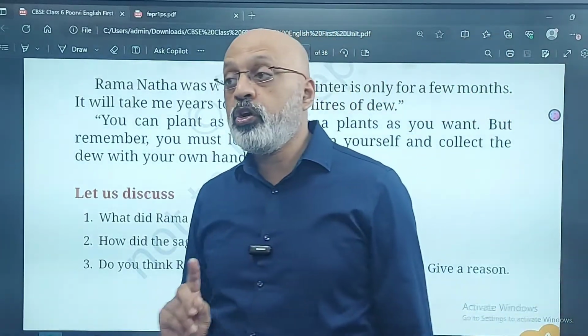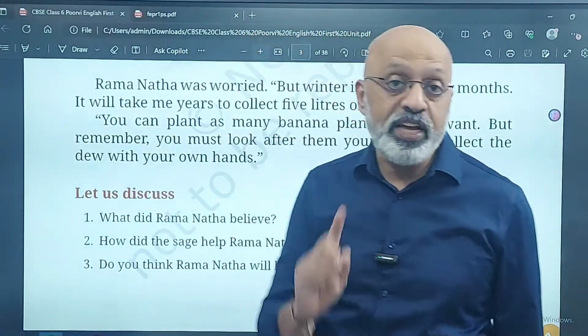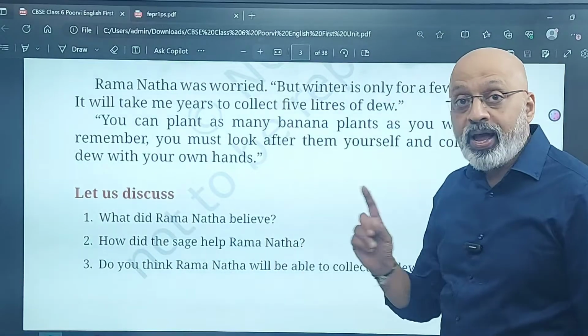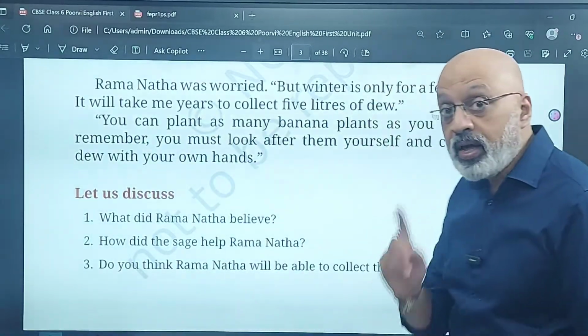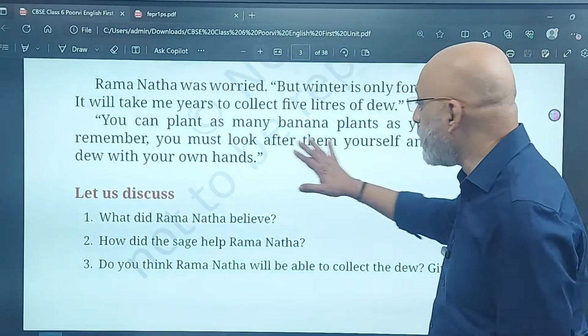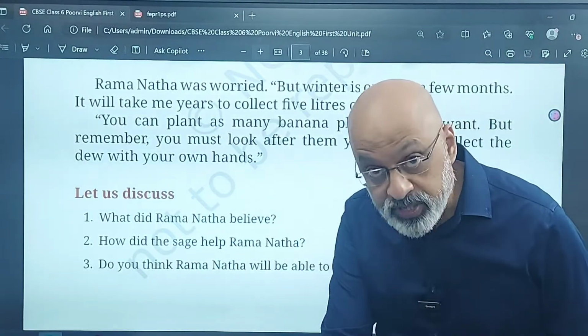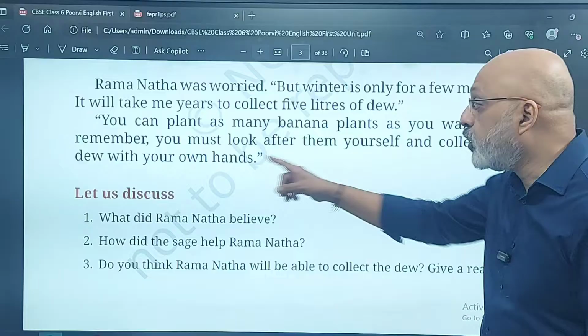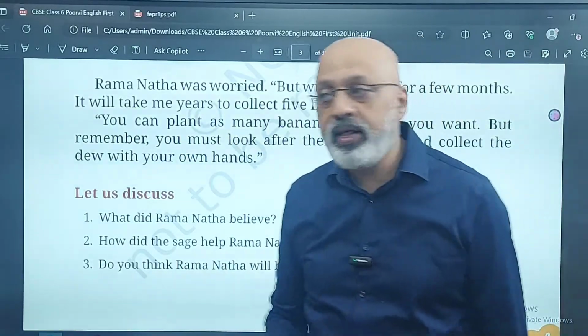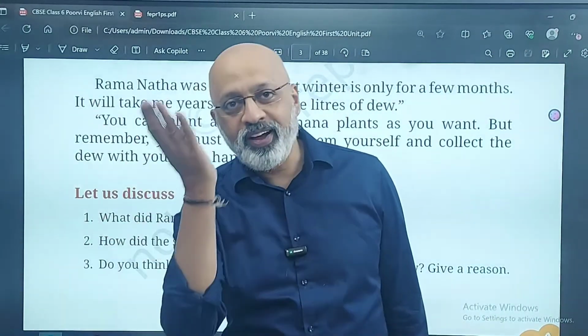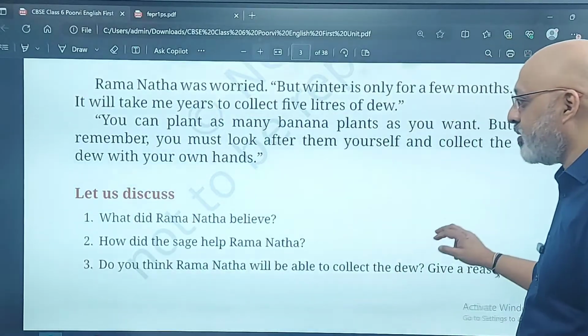So you could get a question on what is the condition that the sage puts to Ramanatha as far as the collection of the dew is concerned, that he must look after the banana plants himself and collect the dew also with his own hands. Not that he puts the servants to work. Now let's discuss some questions.